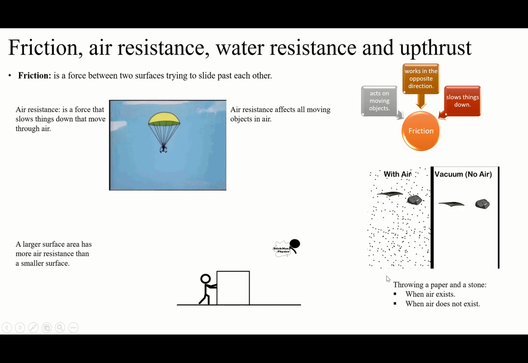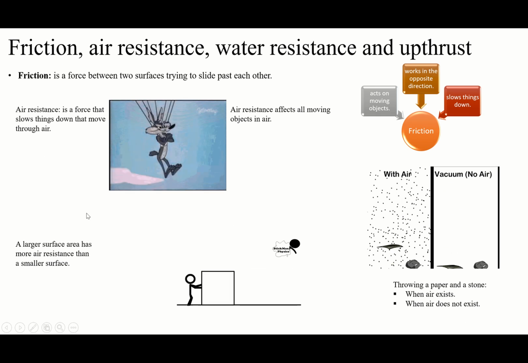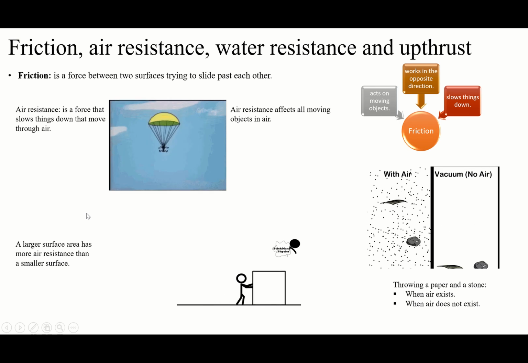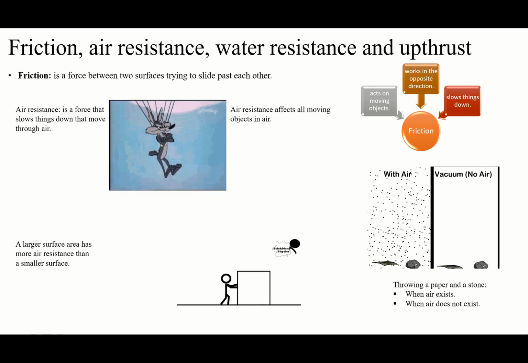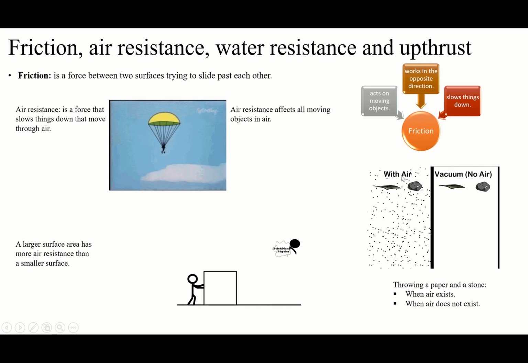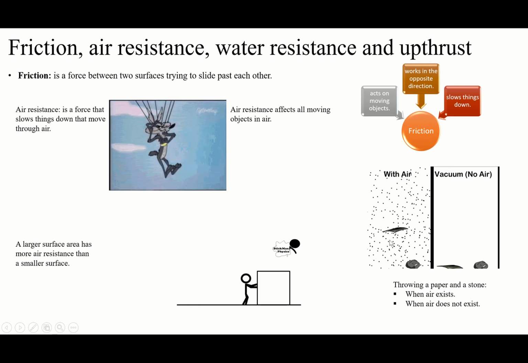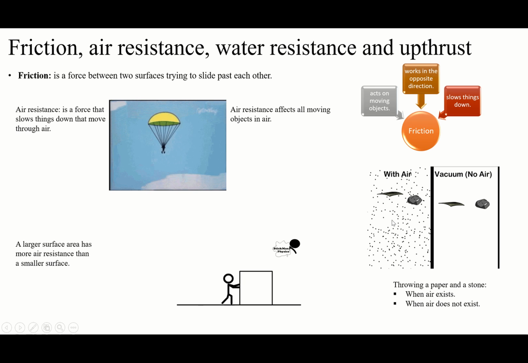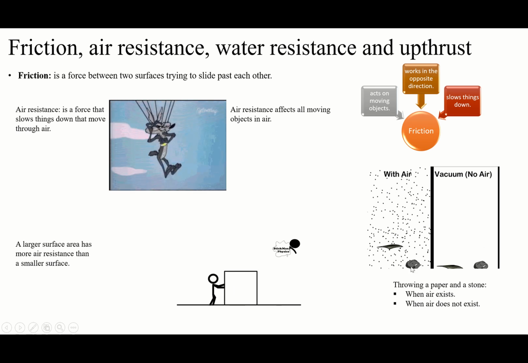And here, guys, when we say air resistance, it means we must have air to resist you, to slow the object down. For example, here we have air resistance. With air, this one has a larger surface, so it's going to be slower than the smaller surface.